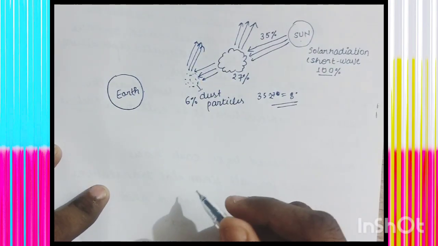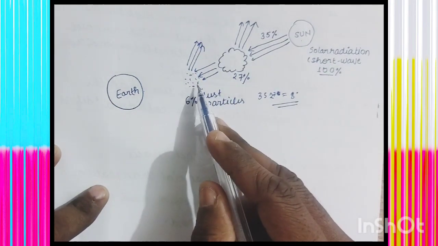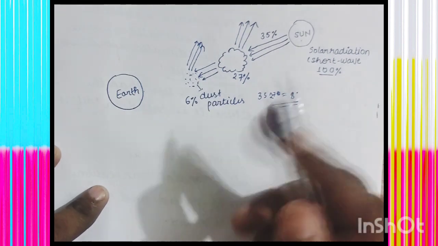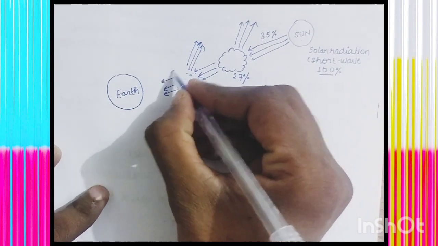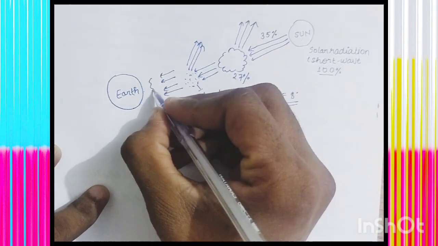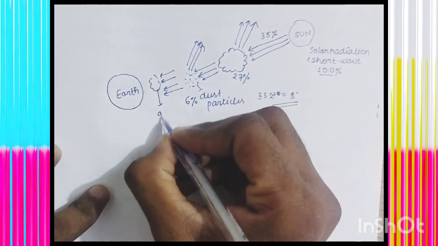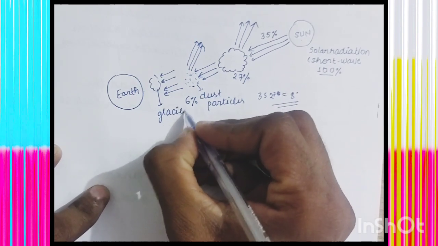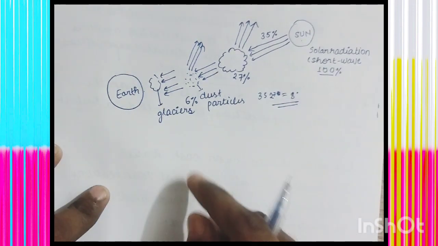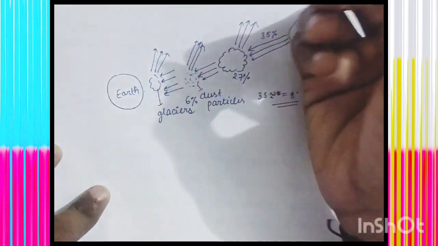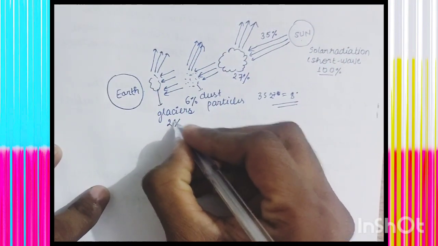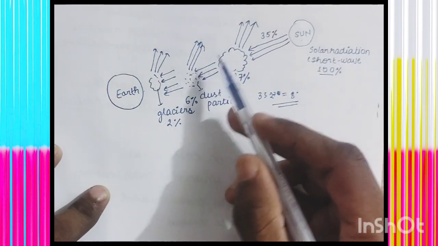6% of the energy is being absorbed and reflected back to the space, and the left 2% of the energy is being absorbed and reflected back by the glaciers. We assume these are glaciers, and the 2% of the energy is being reflected back to space again.